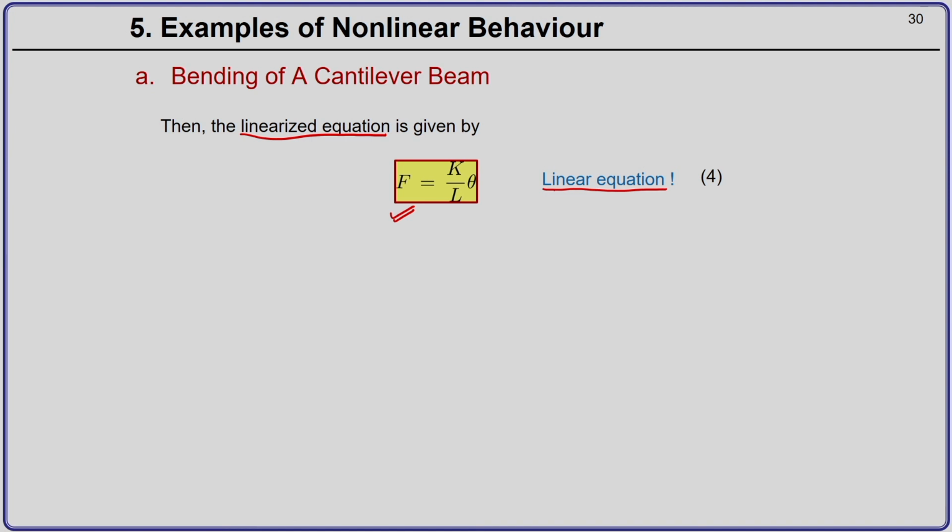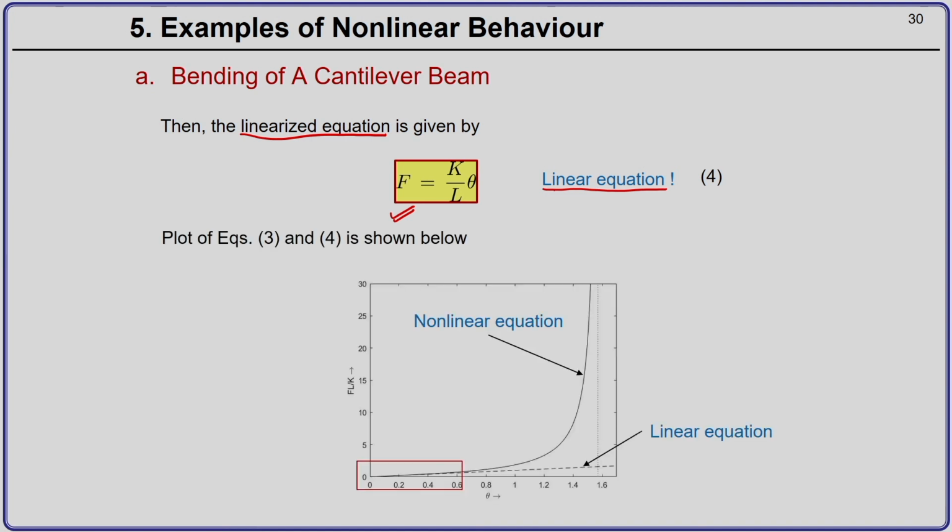Now, we can plot to further show the effect of nonlinearity. We just plot equation 3. This is the nonlinear equation, theta by cos theta equal to F L by K, and this is your linear equation, given by equation 4, F equal to K L by theta.